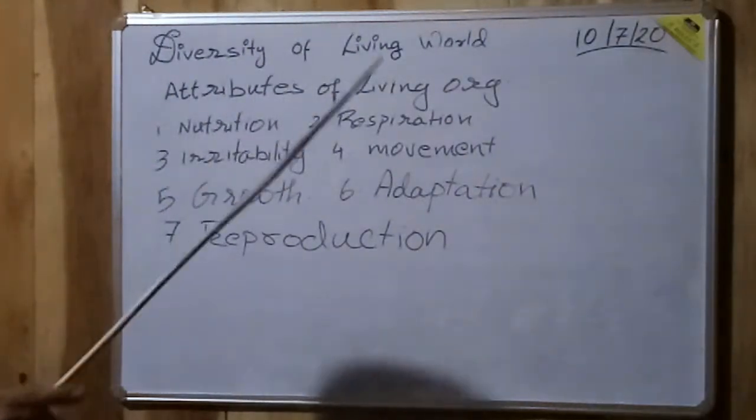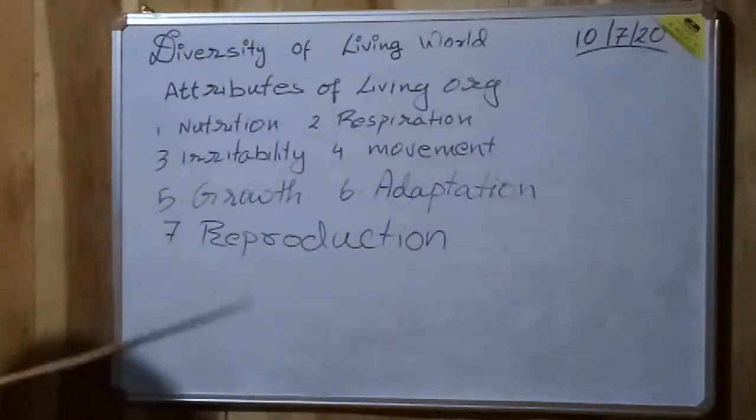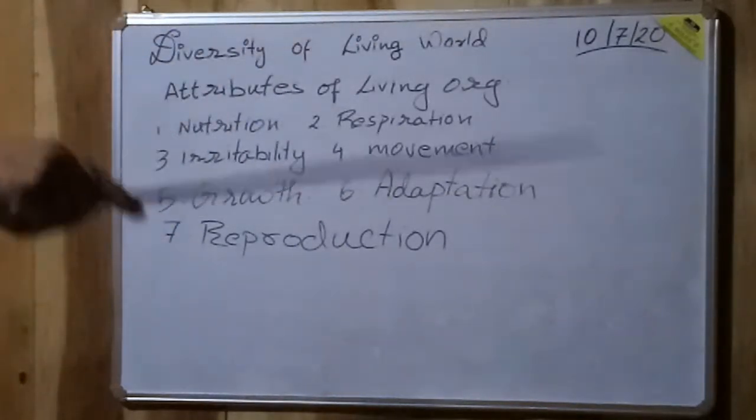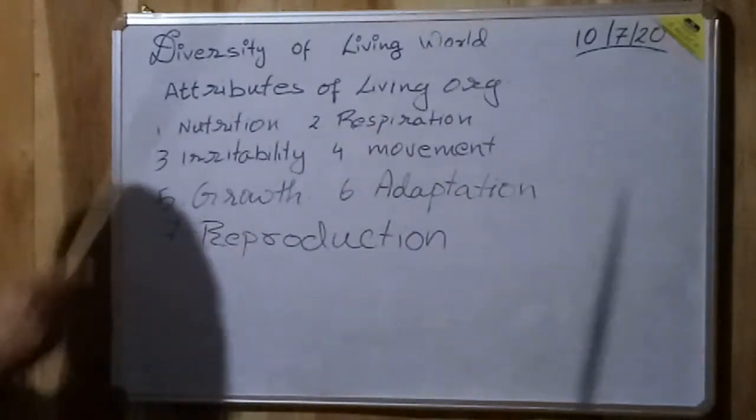Next, movement. If the organism is a living organism, it has to move from one place to another, like the animals do, which is known as locomotion, or as the plants do, they sway from one place to another, or even the tendrils and climbers move from the base of the root to different parts or to the higher plants. That is known as movement.